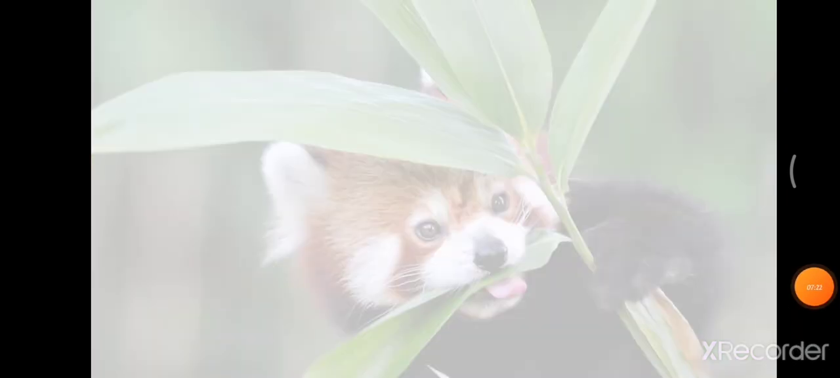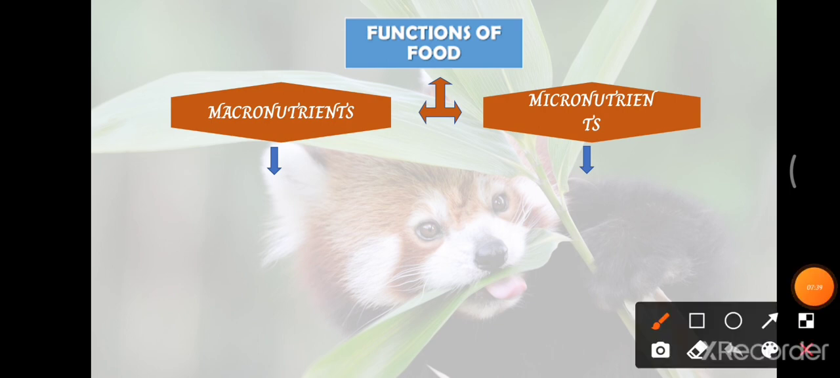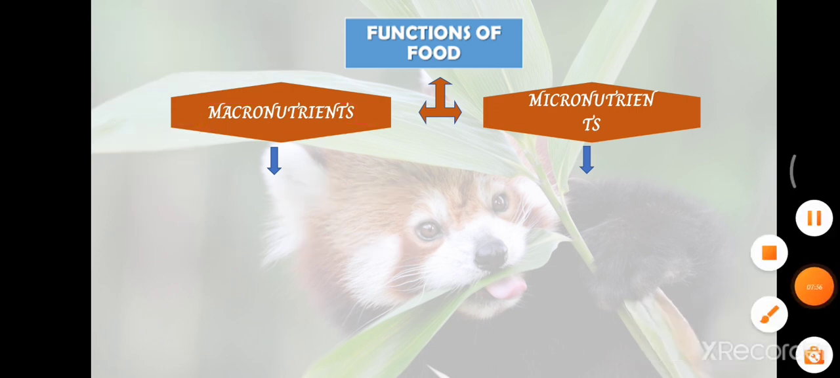Now we are going to see about the different kinds of food and what kind of role they have in our body. See here, the food we eat can be majorly classified into two types: macronutrients and micronutrients. We are all familiar with the term macro, which means larger, isn't it? So here, what is meant by macronutrients? Those nutrients which are required in larger amounts by our body are called macronutrients.